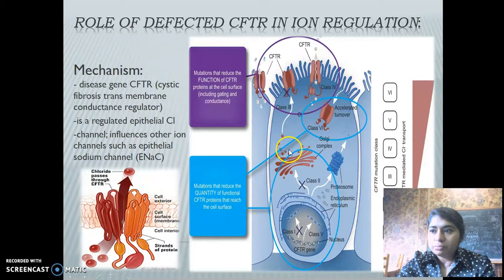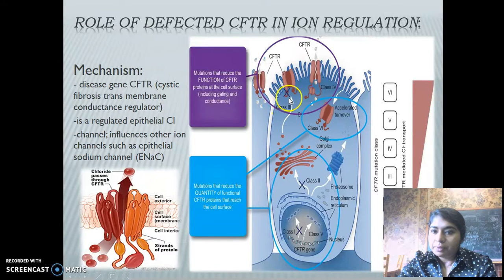The class 2 mutation, as you can see, occurs in the cell cytoplasm outside the nucleus. This mutation includes the common DF508, a deletion of the Phe codon, which results in CFTR that is not folded properly. Therefore, the protein is degraded in the endoplasmic reticulum, and it represents the large majority of total mutations, which is 75%.